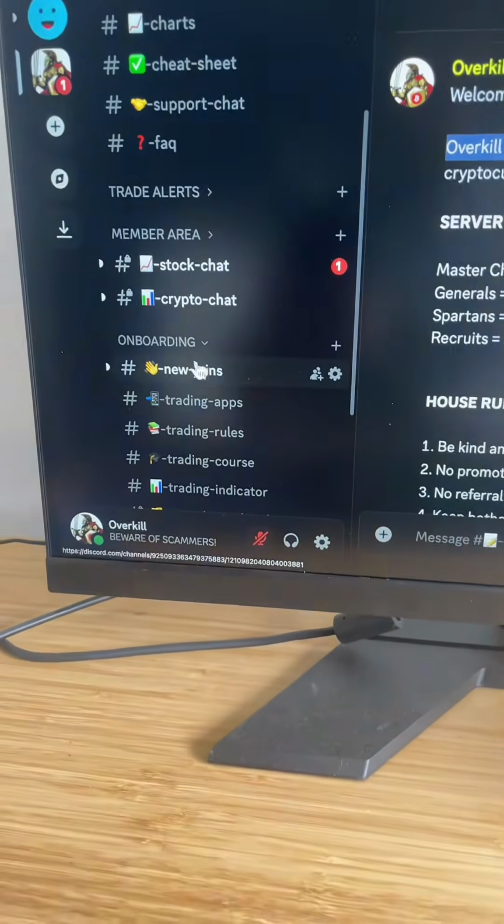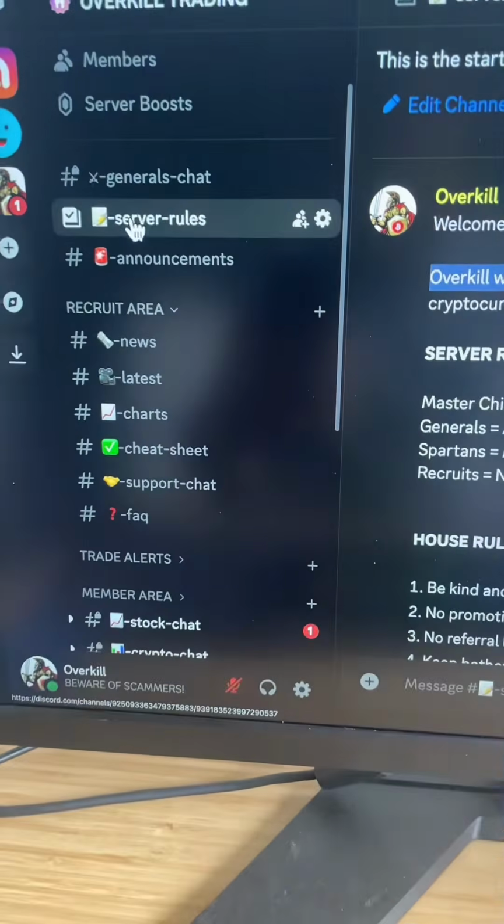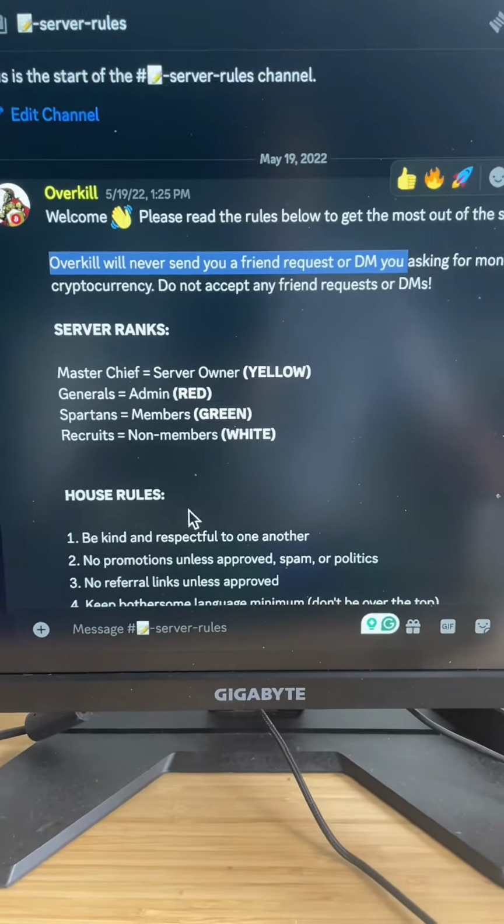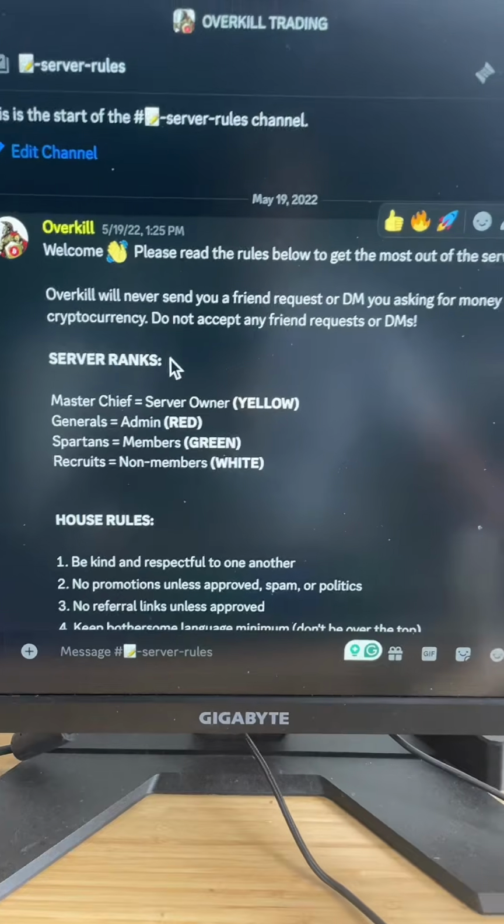I'll go over the onboarding area first, but when you join, I really encourage you to go over here and read the server rules. This goes over the house rules and the server ranks and things like that.